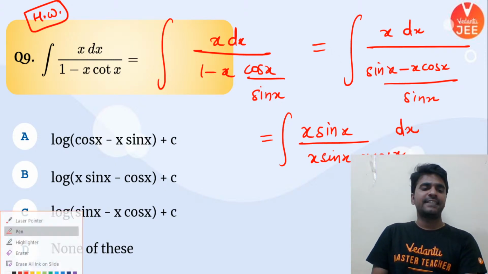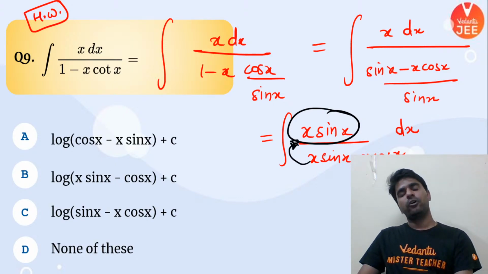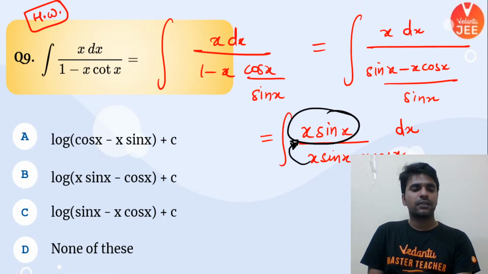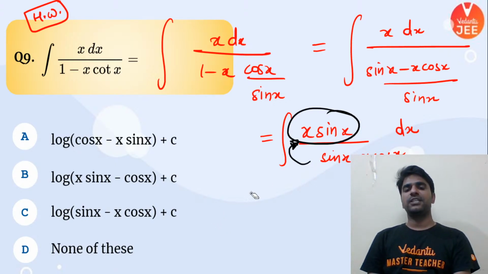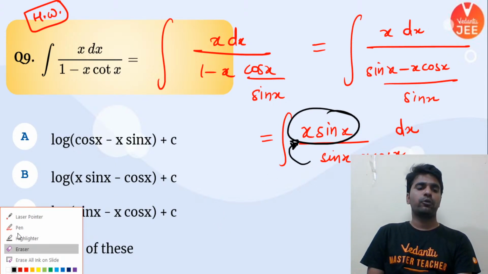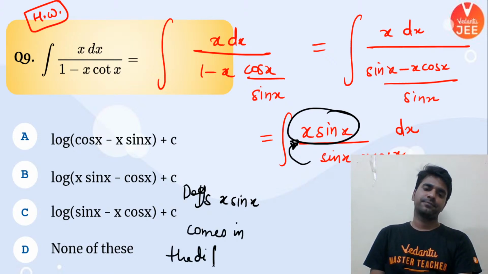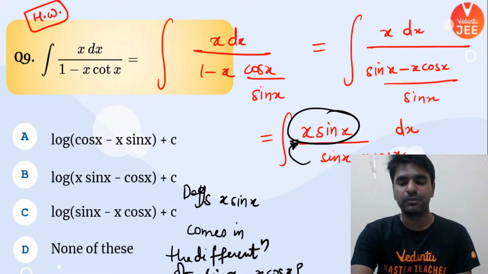The moment we have written it like this, now we have to see whether this is the differentiation of the denominator or not. If yes, your problem is solved in a few seconds. Just give it a try. I'm giving you a hint over here. Does x sin x come in the differentiation of sin x minus x cos x? If yes, your problem will be solved. I have given you a hint.